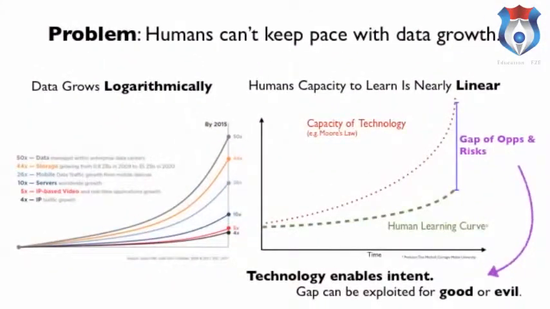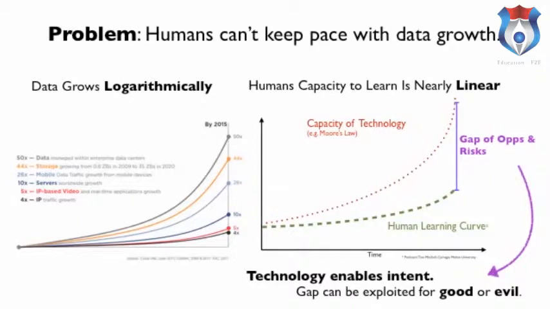So the problem, fundamentally, in cybersecurity is that humans can't keep pace with the growth of data. Data grows exponentially. Over here on the left, we see data from Gartner that shows that data grows at about 50-fold over a 5-year period from 2011 to 2015.